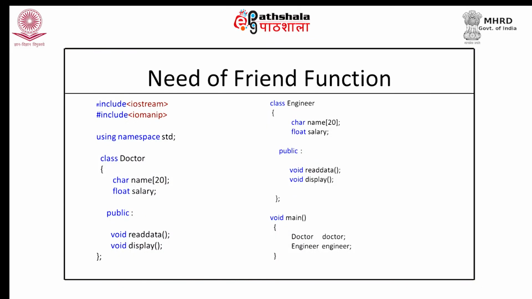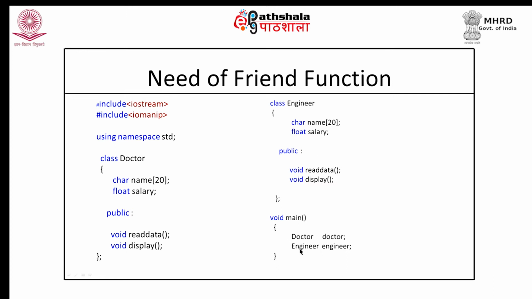Let us understand the need of a friend function. Why should we create a friend function? Have a look at this code snippet. Here we have defined two classes, one class is doctor, another class is engineer, and we have declared two objects, doctor and engineer, of these two classes. You would see that in both classes one of the data members is salary.